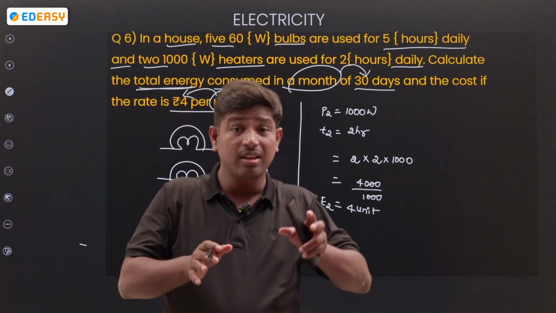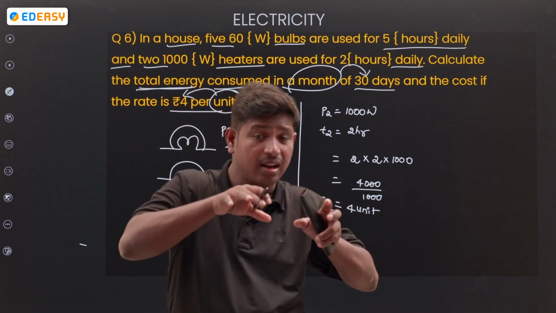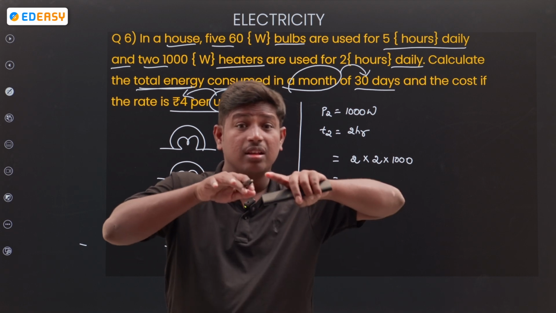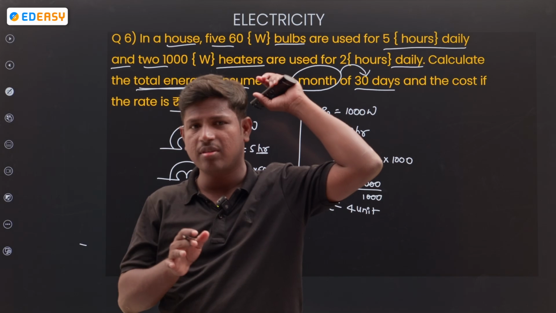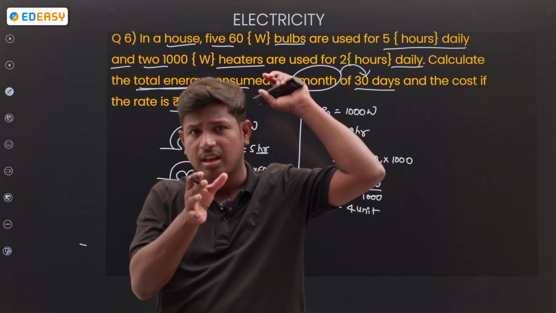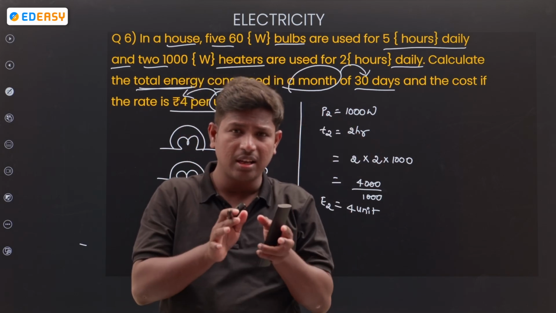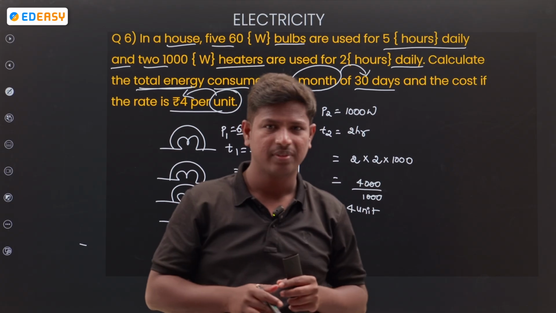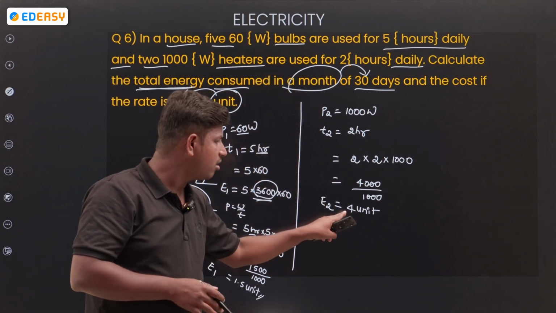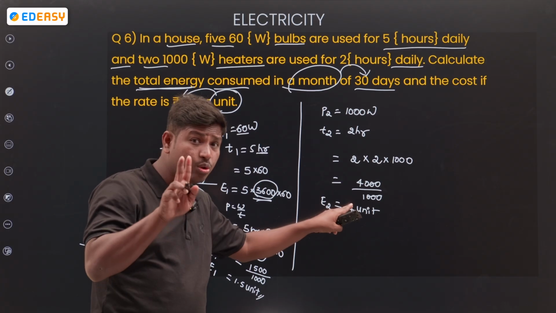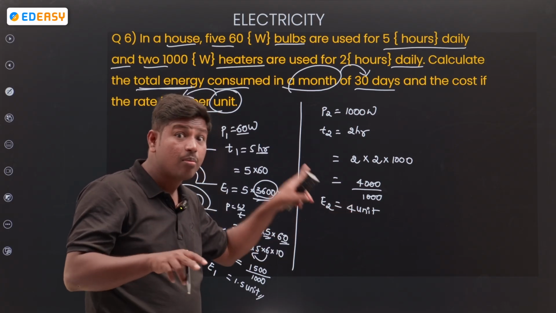That's why whenever we are using a heater, the current bill will be high. Observe it: in the month you use a heater, the bill will be high. For two heaters, 4 units of current, but 5 bulbs only 1.5 units.